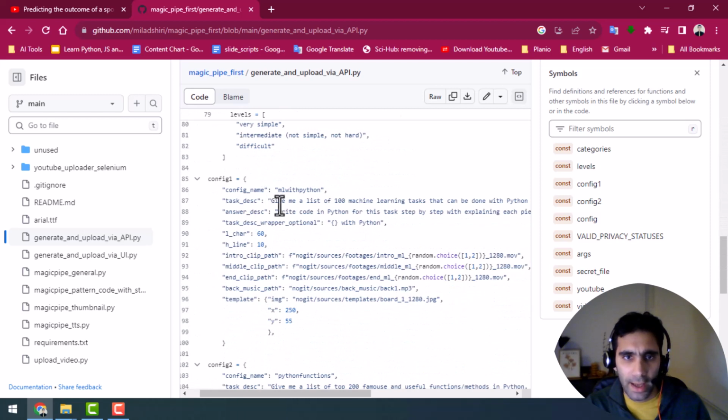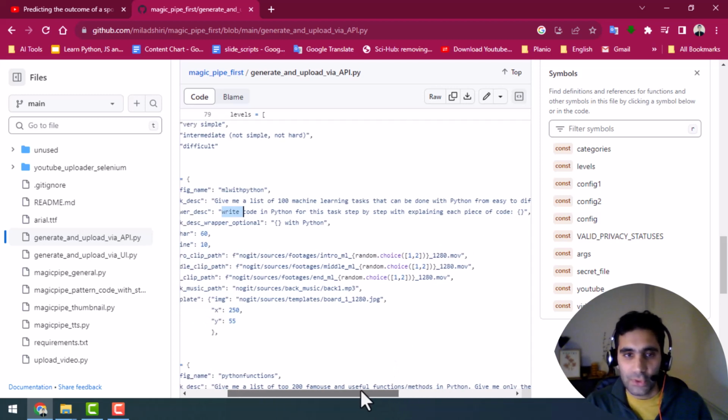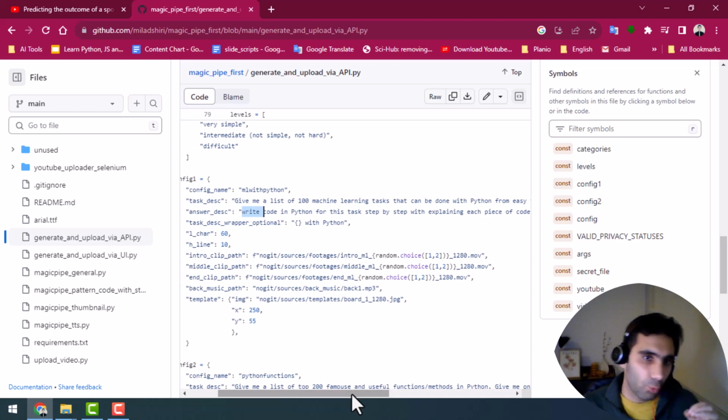Also I have this answer description: write code in Python for this task step by step, explaining each piece of code for me. Then I put the task inside these curly brackets. That's how it works.